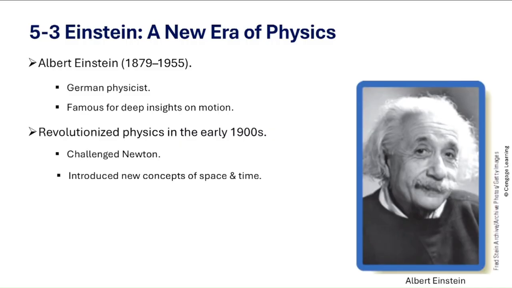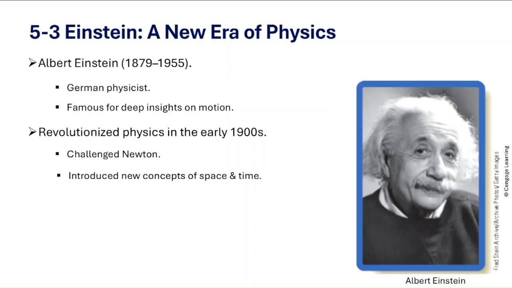Now let's try a quick scenario. Imagine you are on a smooth moving train. How would you know if it's your train moving or the one next to you? So this illustrates the key idea of relativity. Motion is always relative. And Newton's laws are amazing for everyday speeds, but they can't handle extreme cases like objects moving near the speed of light.